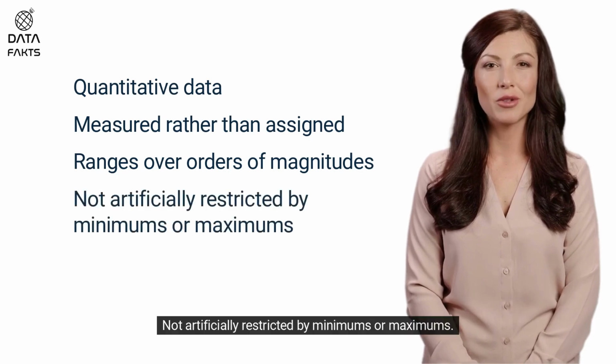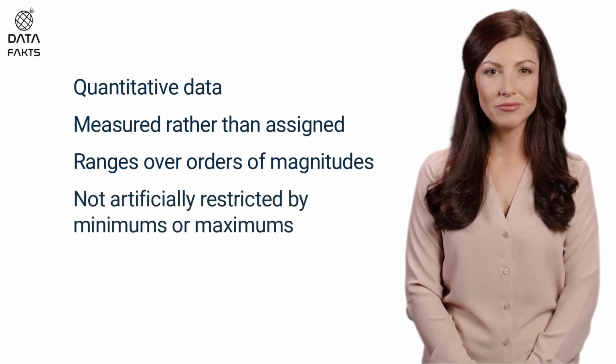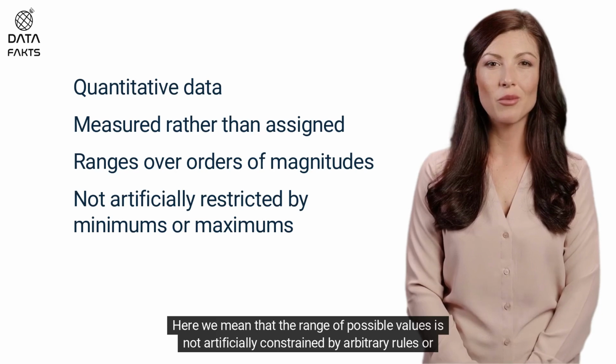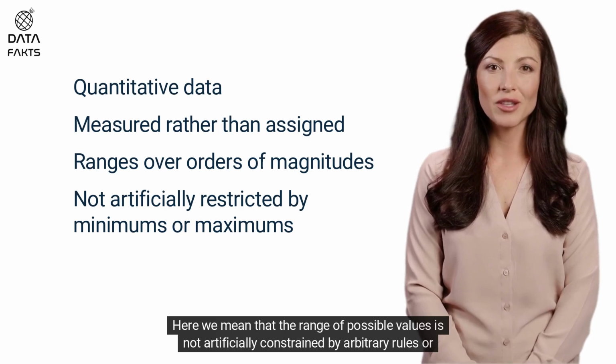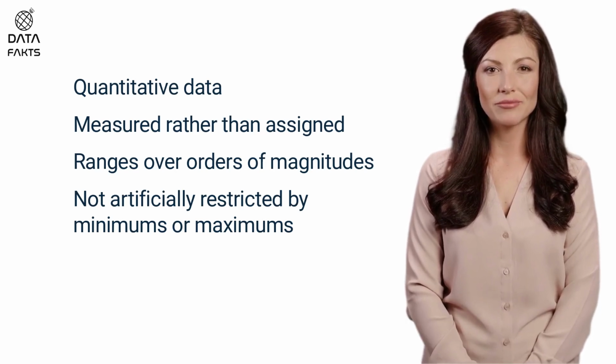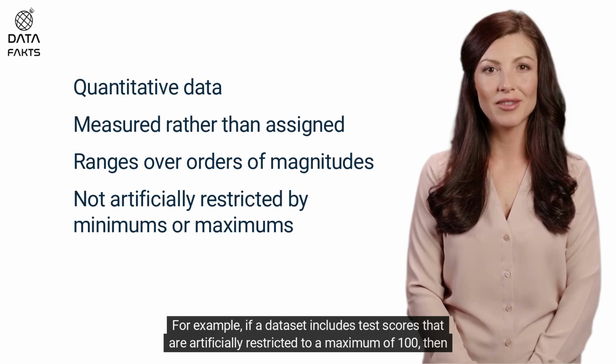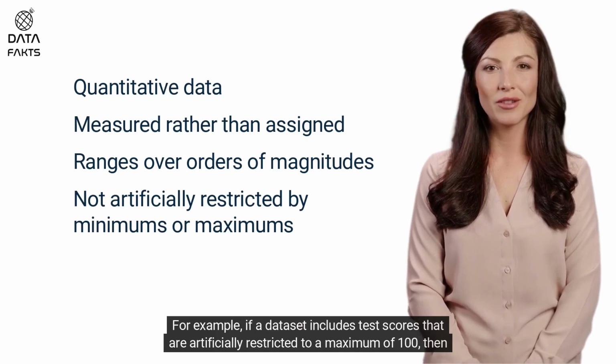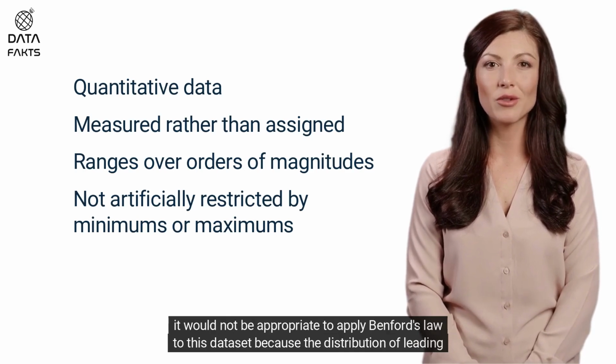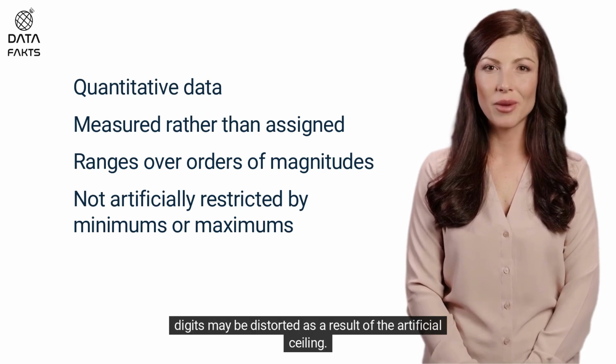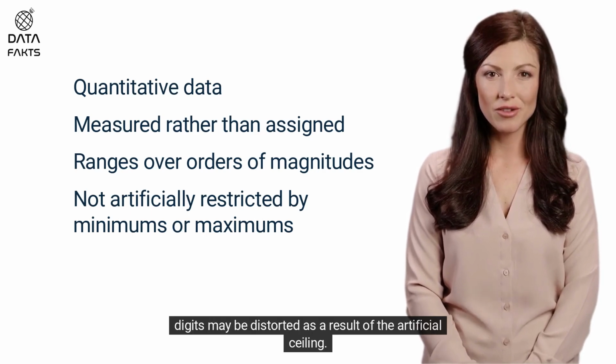Not artificially restricted by minimums or maximums. Here we mean that the range of possible values is not artificially constrained by arbitrary rules or limits. For example, if a dataset includes test scores that are artificially restricted to a maximum of 100, then it would not be appropriate to apply Benford's law to this dataset because the distribution of leading digits may be distorted as a result of the artificial ceiling.